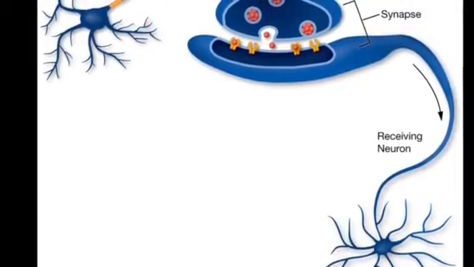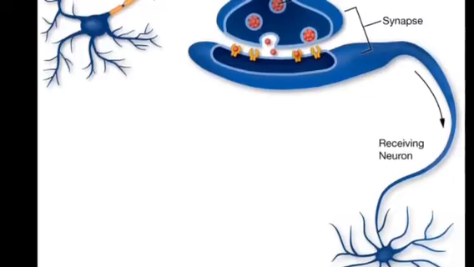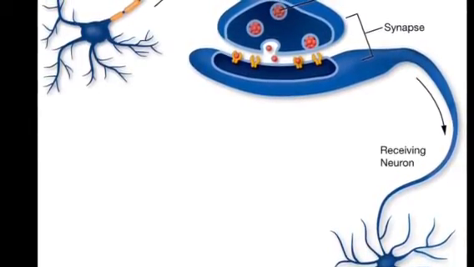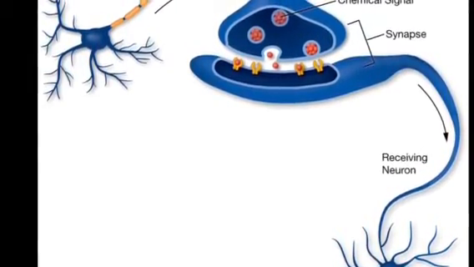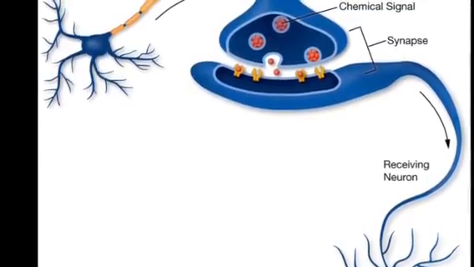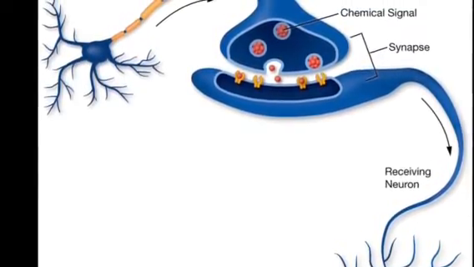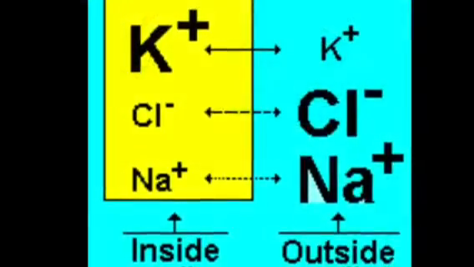But how do neurons send messages to each other? Well, they do this electrochemically. This means that chemicals cause an electrical signal. The important ions used in the nervous system are sodium, potassium, calcium, and chloride.